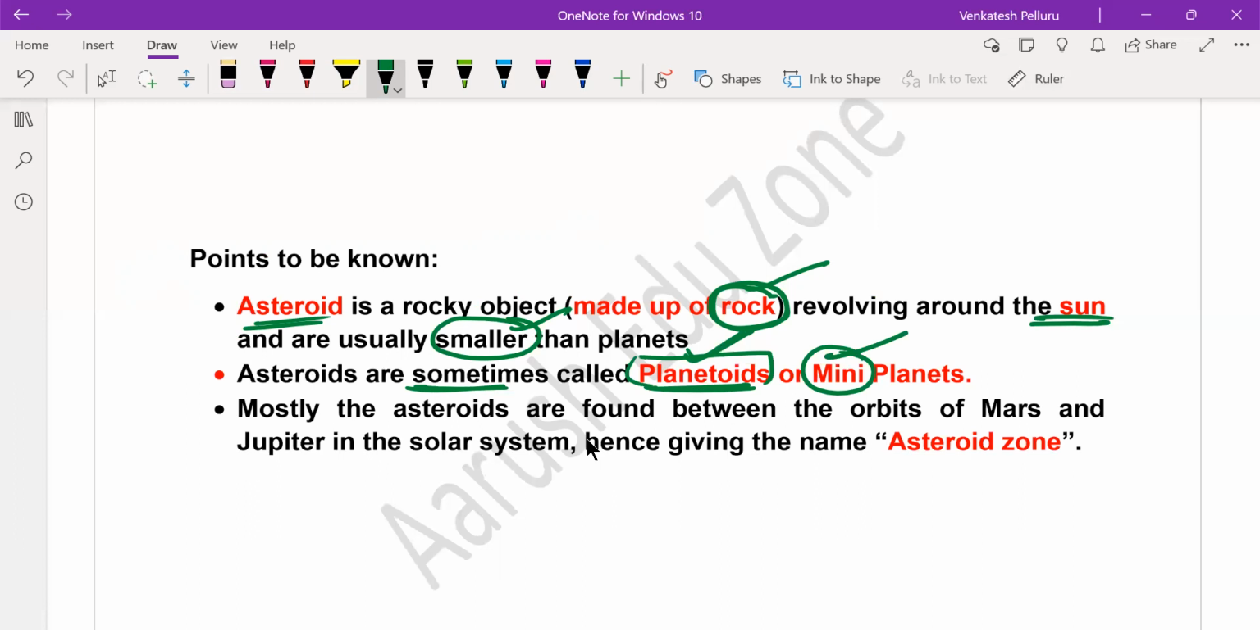And mostly, not every asteroid, but the majority of the asteroids are found between the orbits of Mars and Jupiter in the solar system. Hence, that orbital space located between the orbit of Mars and the orbit of Jupiter is popularly referred to as the asteroid zone. We call it the asteroid zone.